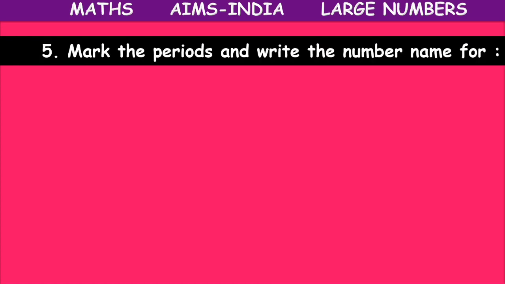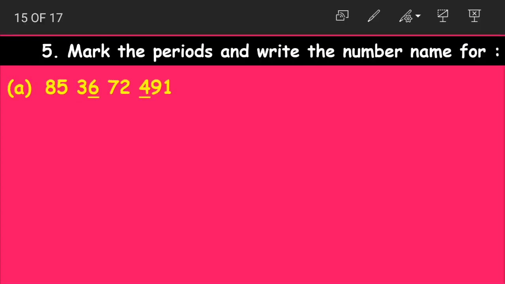Mark the periods and write the number name for. The first question is: mark the periods and write the number name for 85 crores 36 lakhs 72,491. As we know in our Indian system, how do we mark the periods? The first three, ones, tens and hundreds, become one period. Then thousands and 10,000s come under the thousands period.